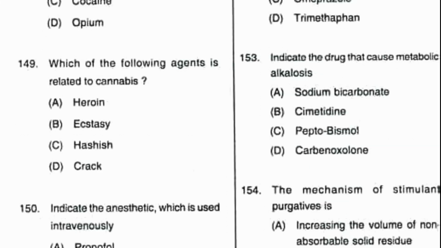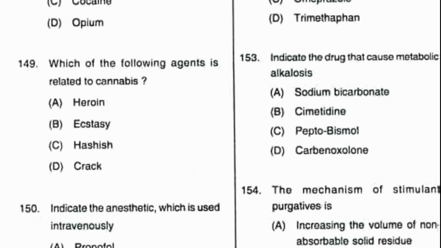Number 153, indicate the drug that causes metabolic alkalosis. From the following options, which drug causes metabolic alkalosis? Option A, sodium bicarbonate, B, cimetidine, C, Pepto-Bismol, D, carbenoxolone. The correct answer is option A.